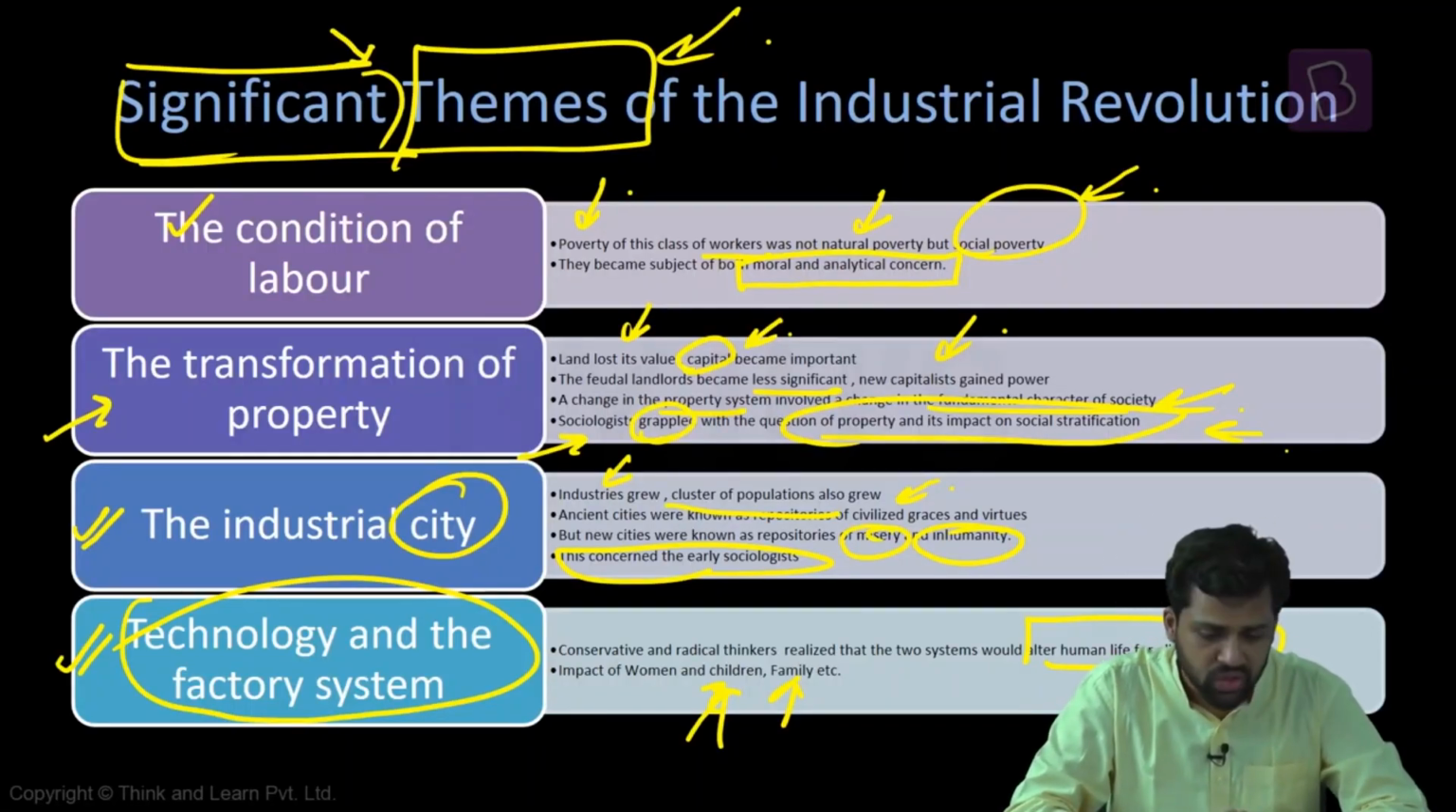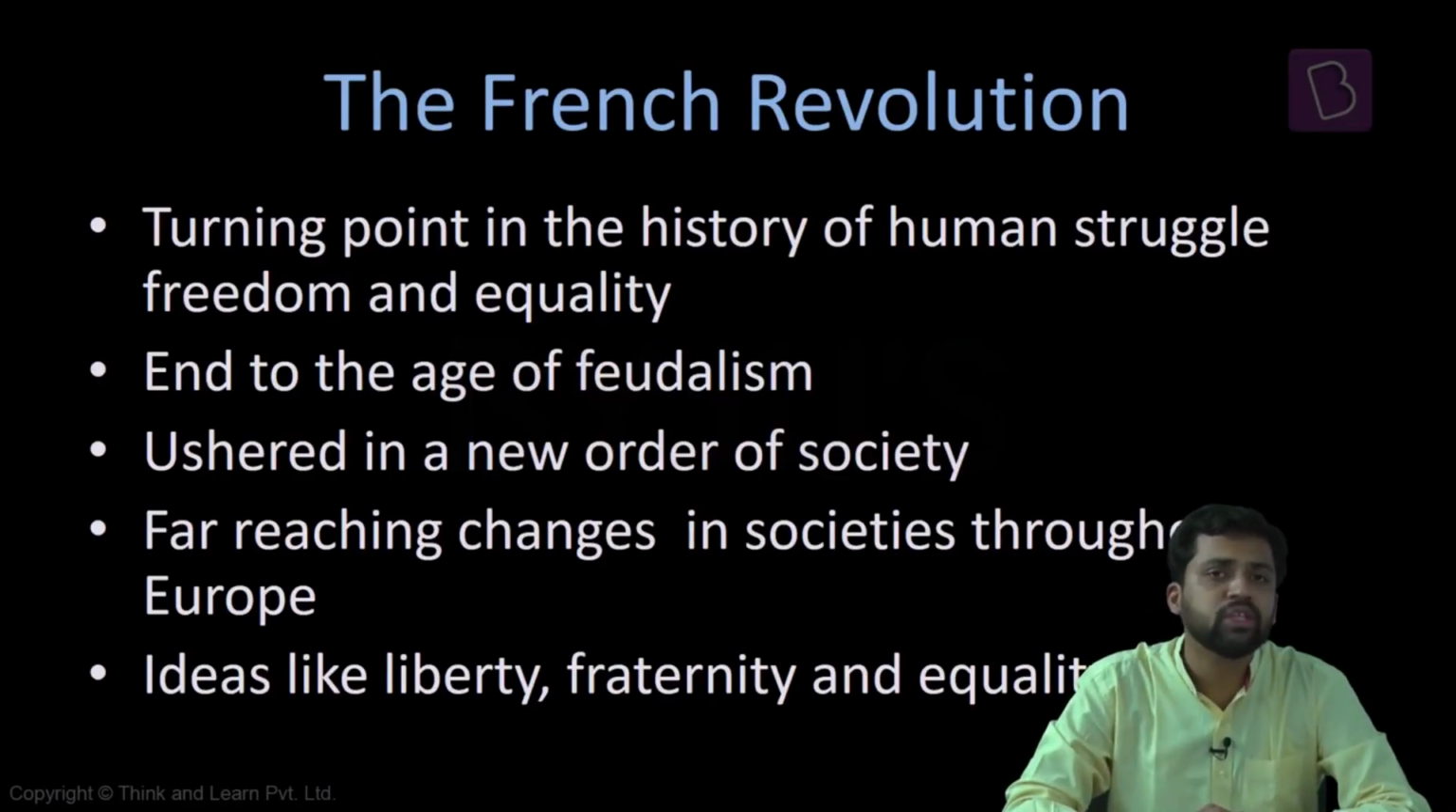And what is the impact of all these things on different social institutions? So these were the significant themes of industrial revolution. The next important development during this period was the French Revolution. French Revolution had a long-term impact on society, not only the society of France but also societies the world over.